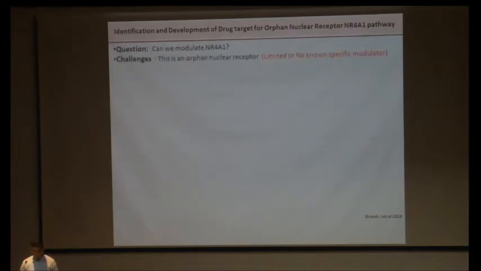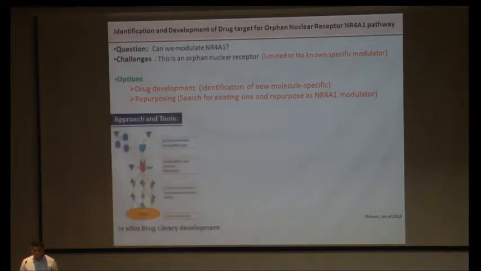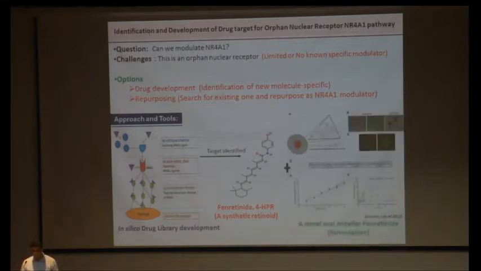There were some options, because this pathway is an orphan nuclear receptor, so no or only limited molecules are available. The option was whether we could develop a new drug, identify a new molecule, or repurpose an existing drug. As I explained, we can use these tools for any condition, and through these tools we got fenretinide, a known all-trans retinoic acid derivative, which can be used to regulate this pathway. We got this information from the drug library system, and we utilized it to develop this molecule for preclinical use.